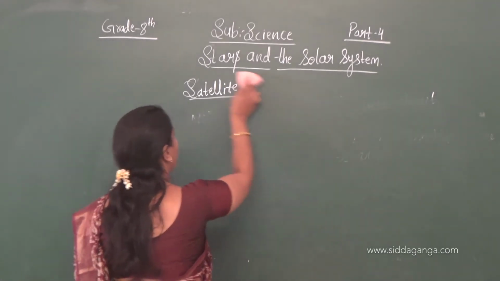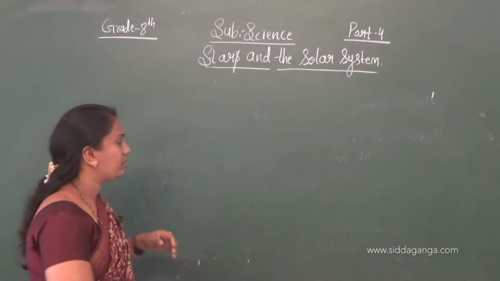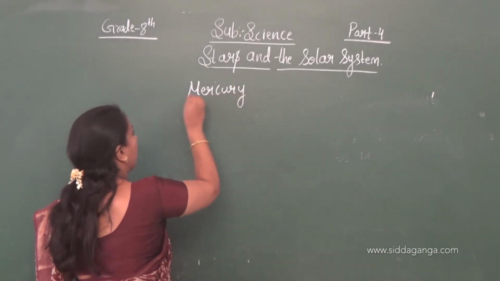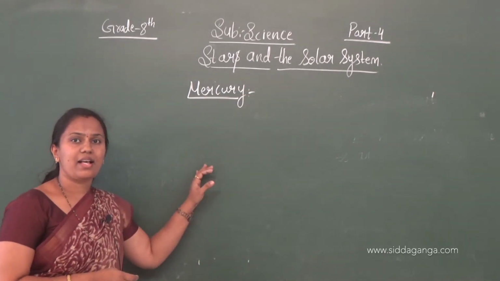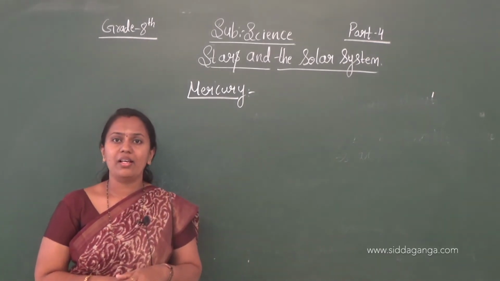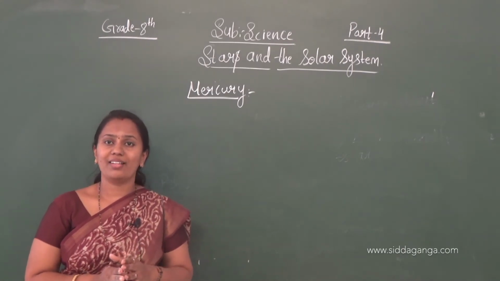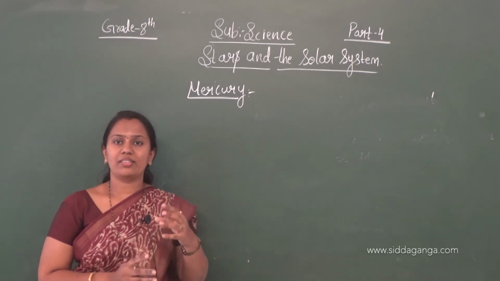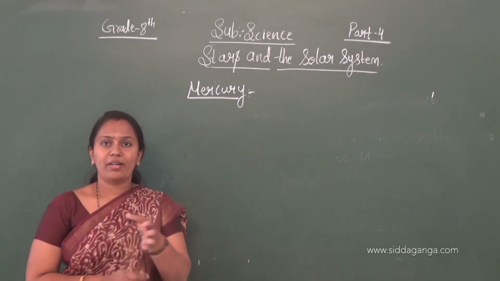The first planet, as I told, is Mercury, the planet nearest to the sun. It has a very hot surface because it is very near to the sun. Sometimes it is not visible because of the heat and light reflecting from the sun.